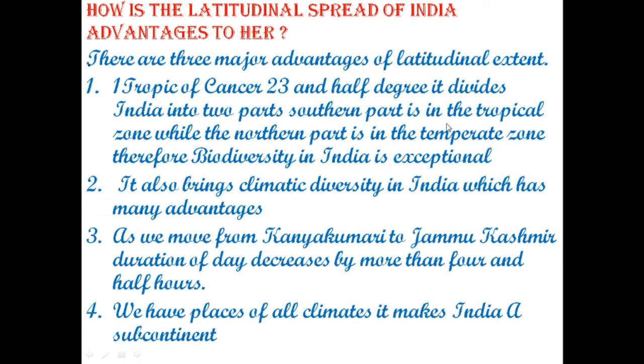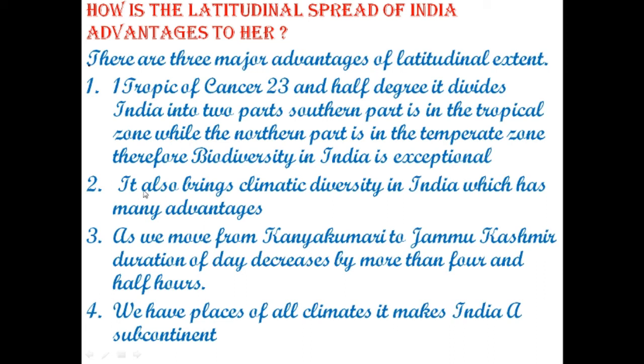The southern part is in the tropical zone, we have discussed all the zones in my previous videos, while the northern part is in the temperate zone. Therefore, biodiversity in India is exceptional.